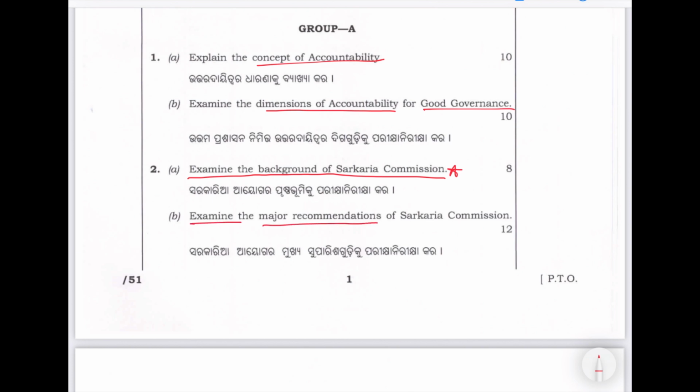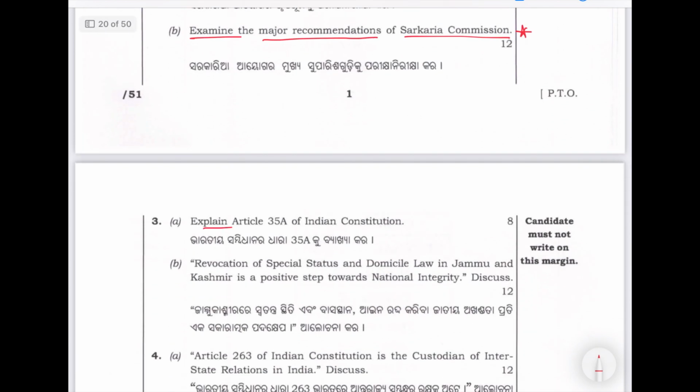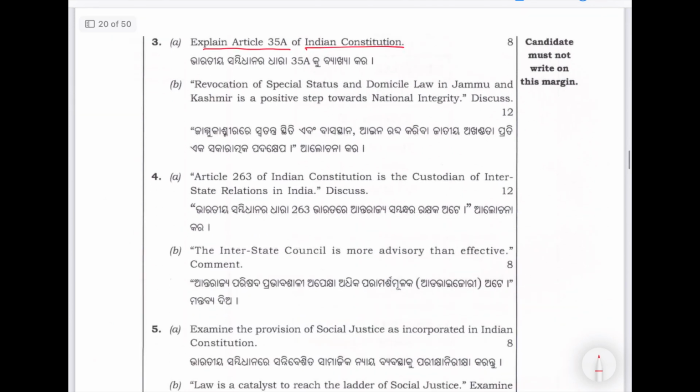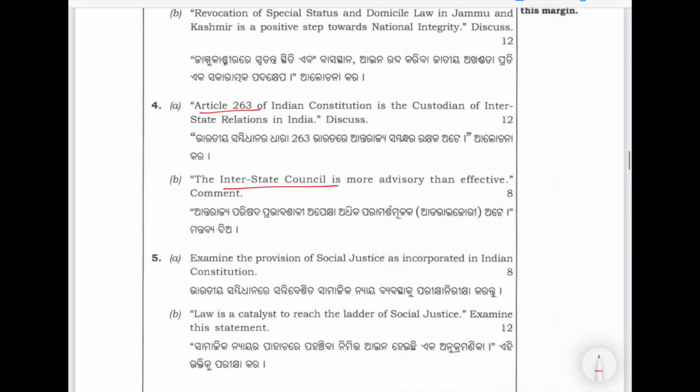Examine the major recommendations of Sarkaria Commission. You can see these questions can directly reflect in MPSC. Explain Article 35A of Indian Constitution. Article 263: Interstate Council is more advisory than effective. Now, they have not asked a straightforward question like what is interstate council, but they have gone one level ahead. More advisory than effective. Comment.